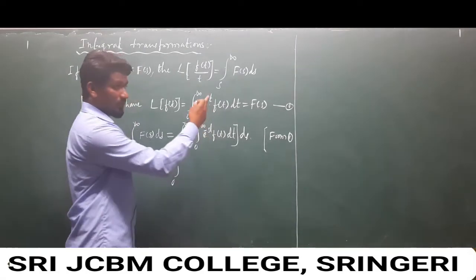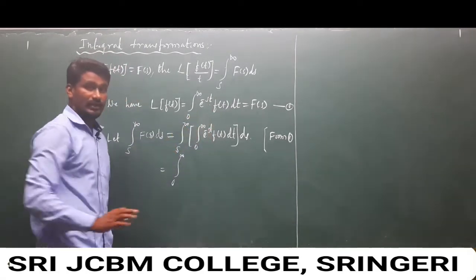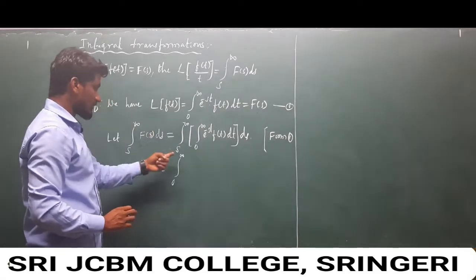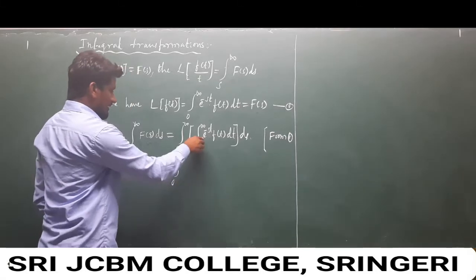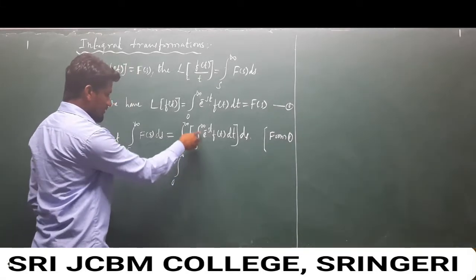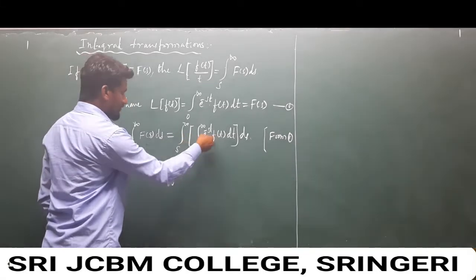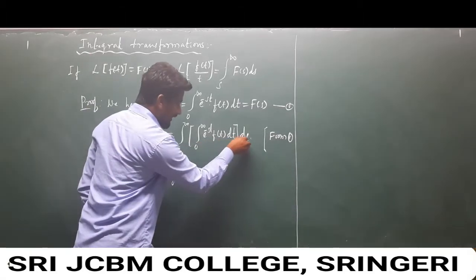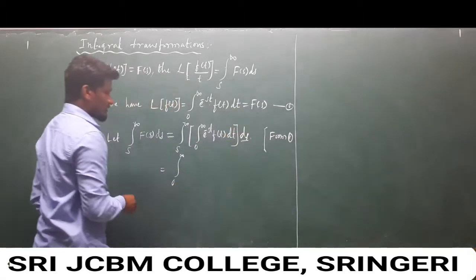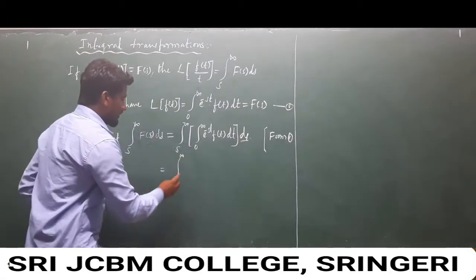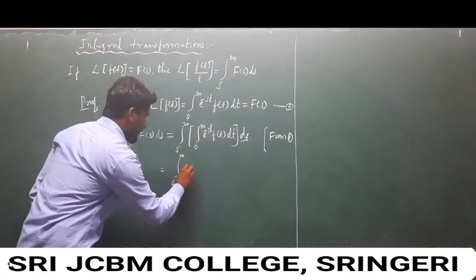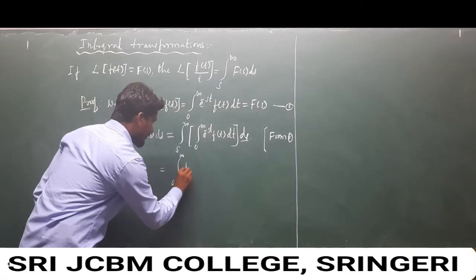Where is the s? e to the power minus st is there, so we just have to integrate e to the power minus st with respect to s. So only s terms integrate, and here I write f of t.